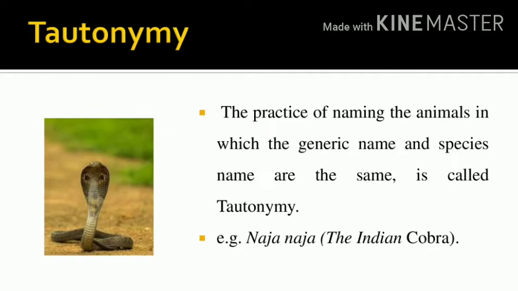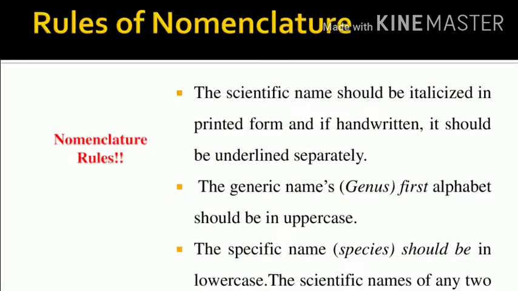The Indian cobra. The Indian cobra's scientific name is Naja naja. Naja is the genus name. How should we identify the genus name? The genus name starts with a capital letter, and the species name starts with a small letter. So this is tautonymy. Can you understand? This is a very important question.